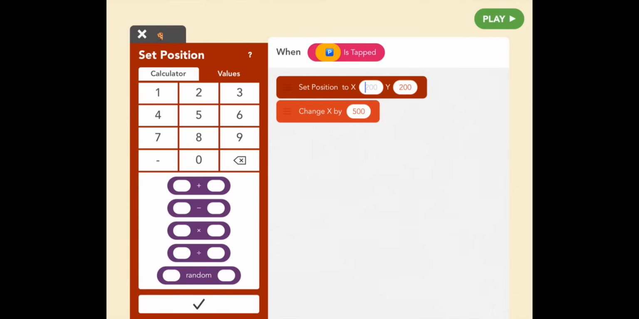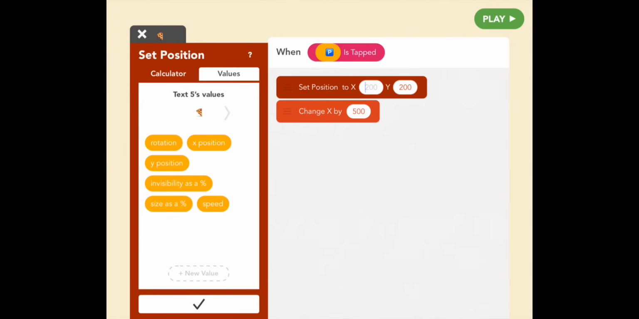Okay, so it can't just be 200 and 200 because that would just place the pizza somewhere in the bottom left corner. We want to place the pizza on bear, and there's a special way we can do that, and it's called values. So go to values next to calculator, and now you see a little pizza there under text 5's values. Tap on the gray arrow next to it until you find bear. And now this is bear's values, and two of those values are X position and Y position, and that is the location of bear on the left-right axis and the up-down axis.